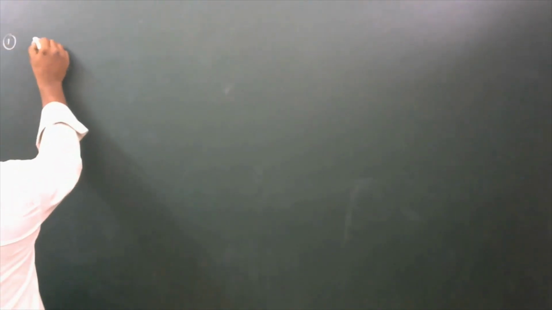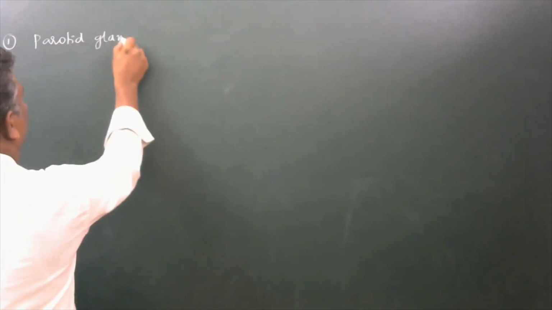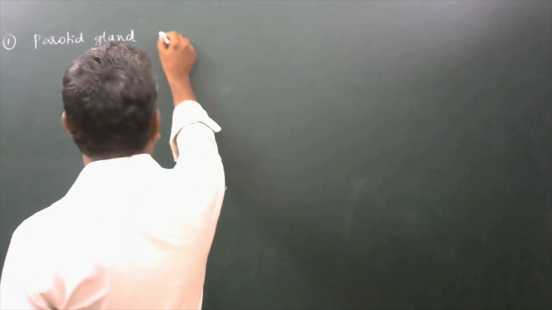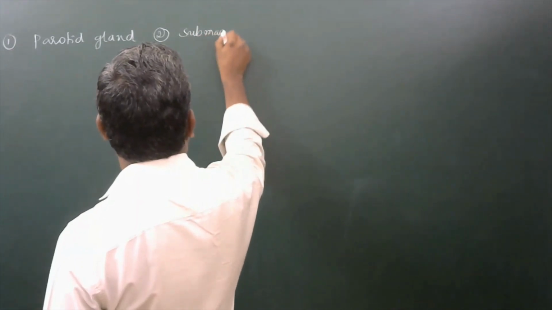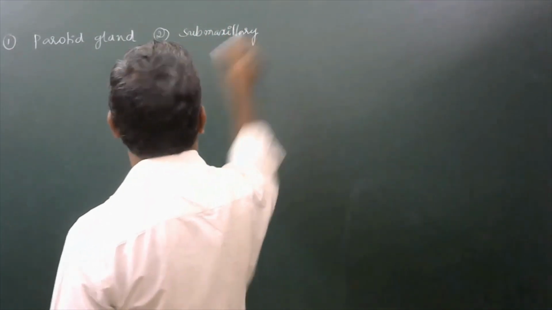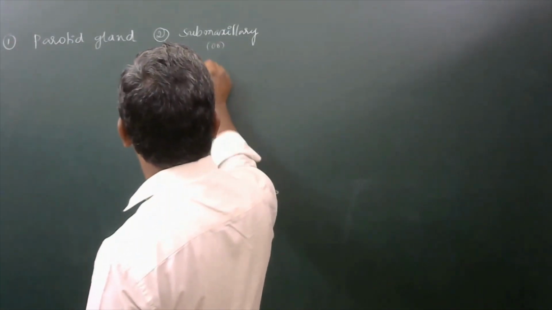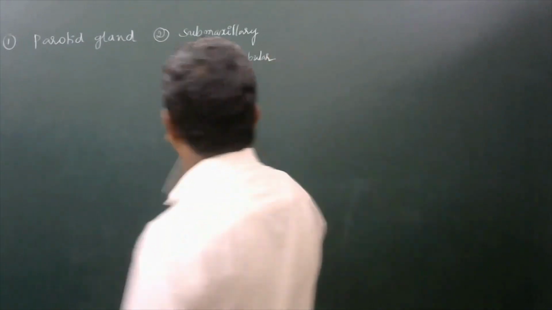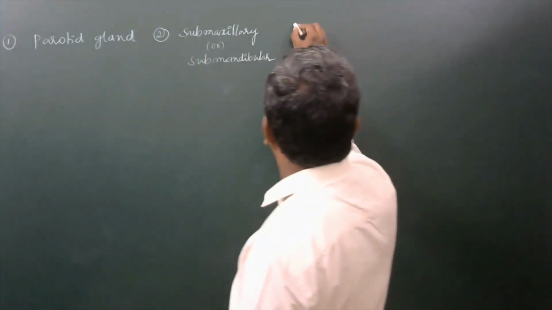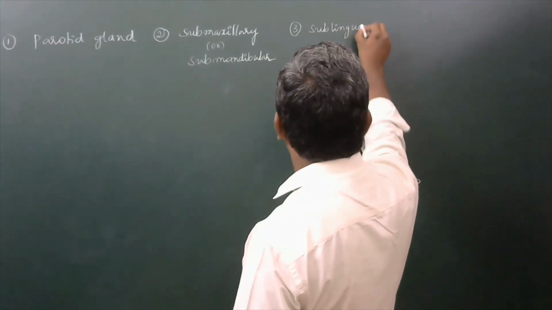They are the parotid gland, second one is the submaxillary or submandibular gland, the other one is the sublingual gland.